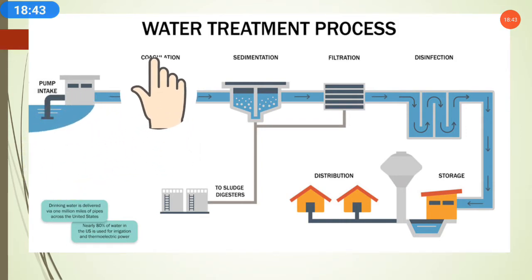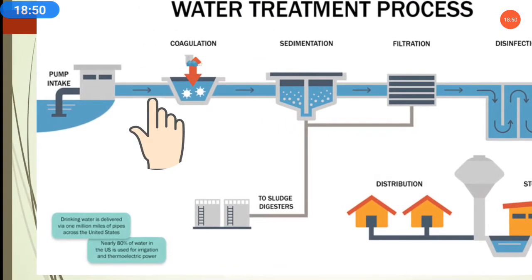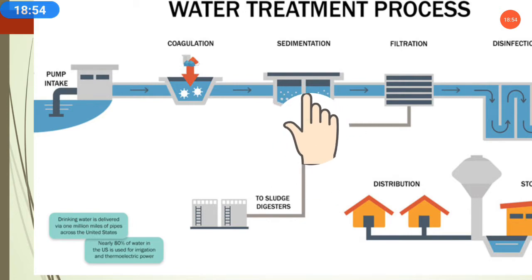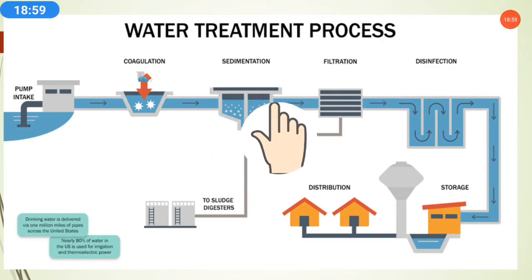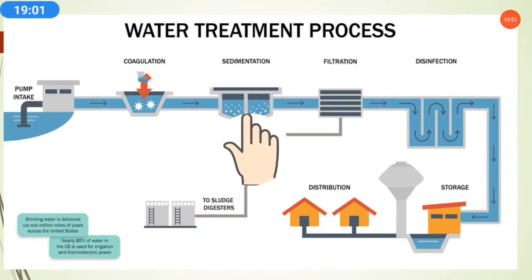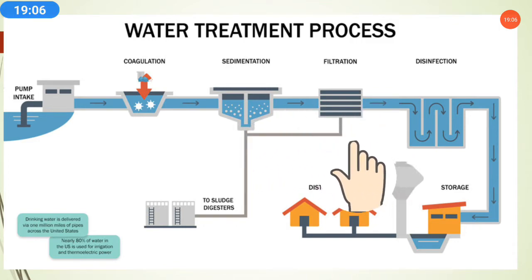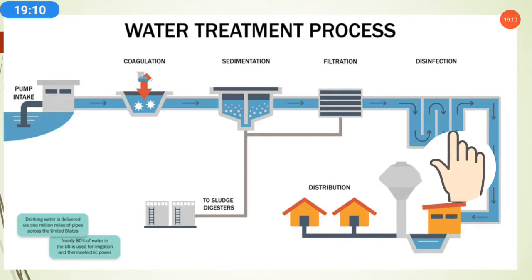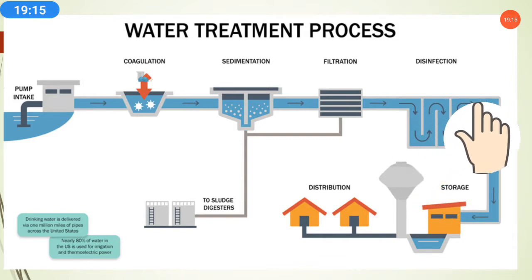Then this water goes through the coagulation process, then sedimentation, where all the impurities, dust particles or any waste material present in the water settle down. Then through filtration, the water gets filtered, and then disinfection, where some chemicals are added to disinfect the water, so that all the infectious bacteria are removed.